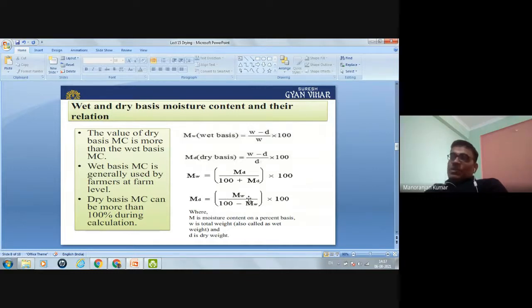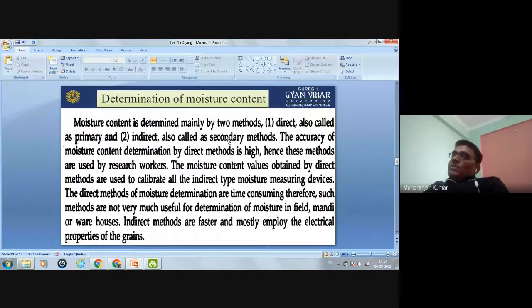This equation is very, very important in every exam, in every competition which are for agricultural engineers. It is important.